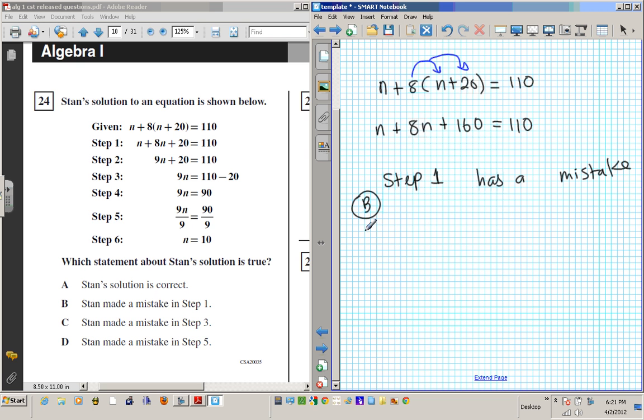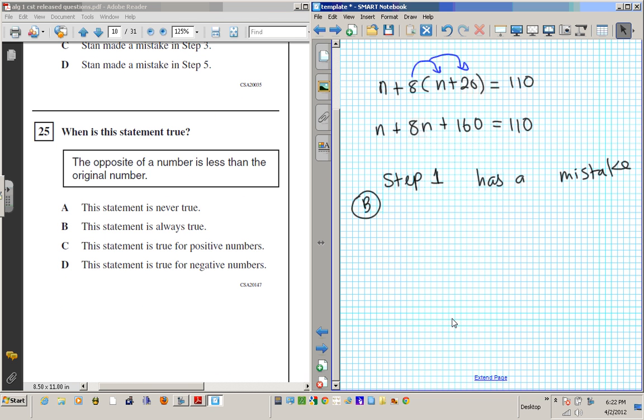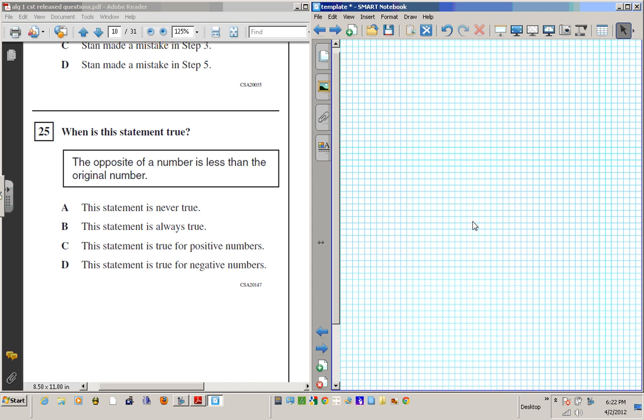Let's move along to question 25. Question 25 says, when is the statement true? The opposite of a number is less than the original number. So what is opposite? What does opposite of a number do? The good way to look at this is think about your number line. Whenever you're on the number line and you take the opposite of a number, a flip happens.